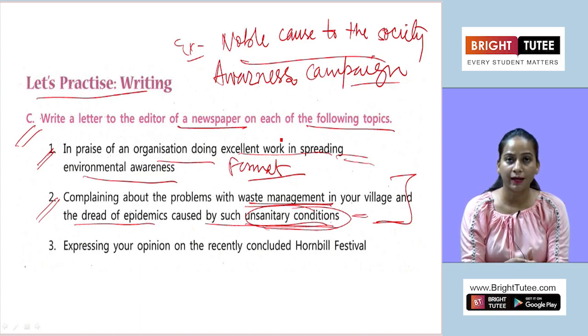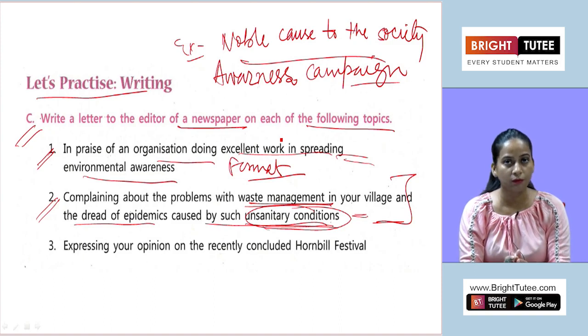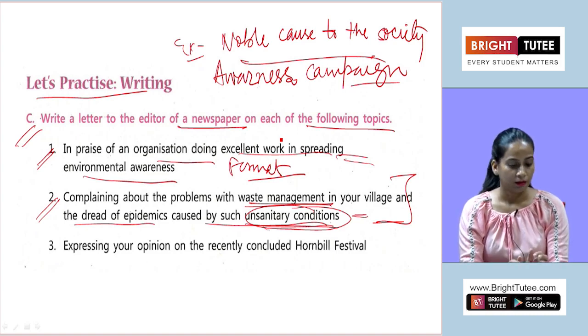Then the concluding paragraph, what you are going to mention: hope the concerned authorities are going to take prompt steps to curb the situation as early as possible, or you can mention as soon as possible. Clear? So that is going to be the letter body or the content part of your letter writing, and then for the complimentary close you will write yours sincerely, then you will mention your name.